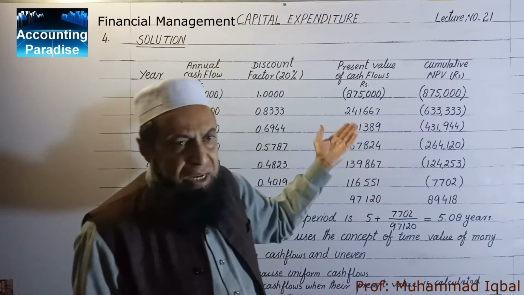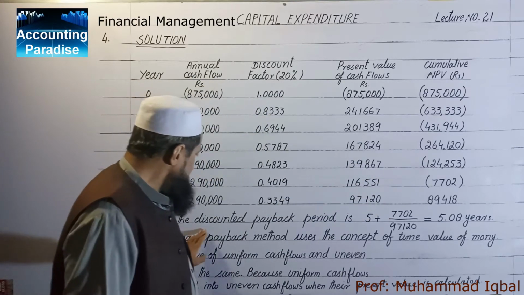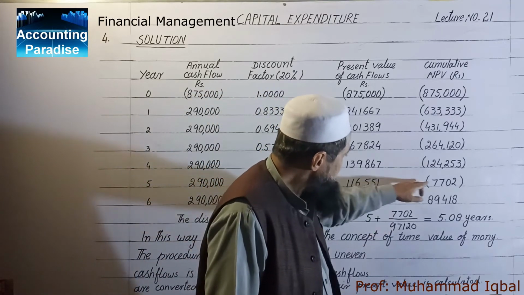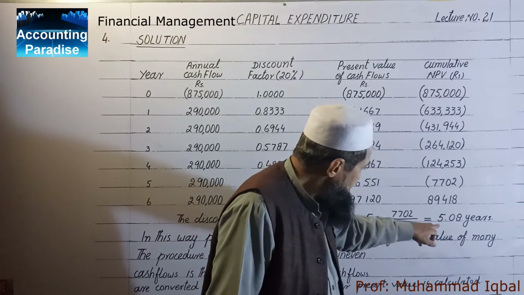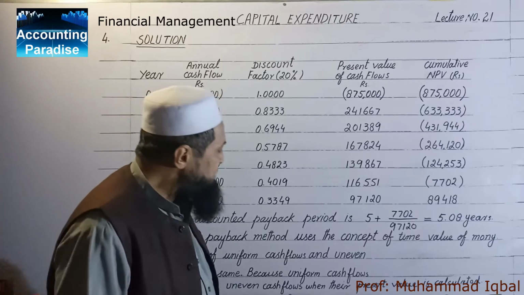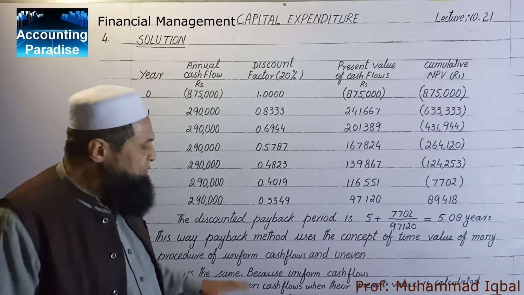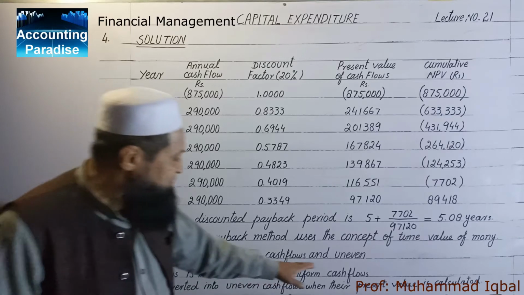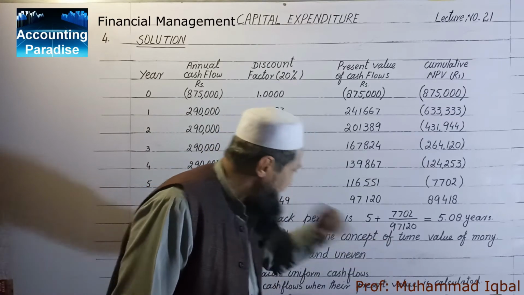Same as we have discussed how to calculate the payback method. And by this method, it comes to 5 years plus 7,702 over 97,120, which is 5.08 years. In this way, payback method uses the concept of time value of money. The procedure for uniform cash flows and uneven cash flows is the same because uniform cash flows are converted into uneven cash flows when their present value is calculated.